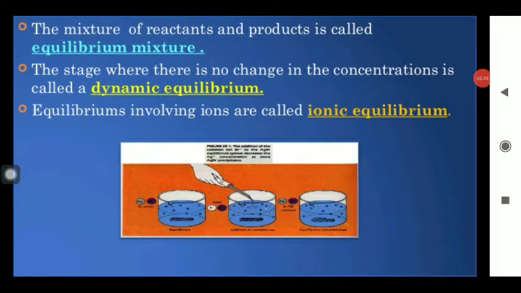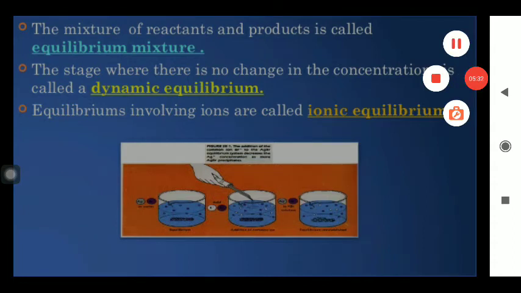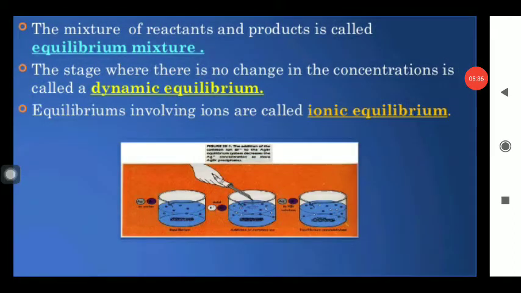In a reversible system, the reactant and product molecules in which equilibrium can be achieved are known as the equilibrium mixture. The stage where there is no change in the concentration is called the dynamic equilibrium.